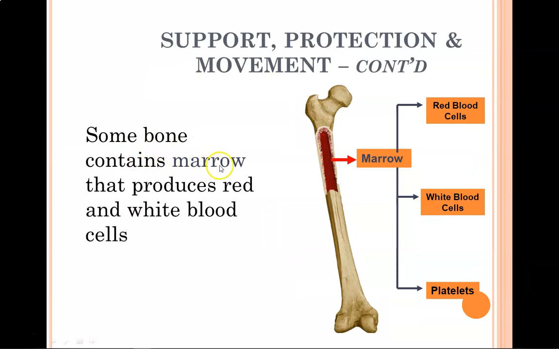Some bones contain marrow. Marrow is where red blood cells, white blood cells, and platelets are created. People with leukemia have a cancer in their marrow, and so they're unable to create these cells properly, which of course affects their immune system. Certain types of leukemia can be cured by removing this bone marrow that's cancerous and replacing it with healthy stem cells from a donor that will then be used to regrow the bone marrow.